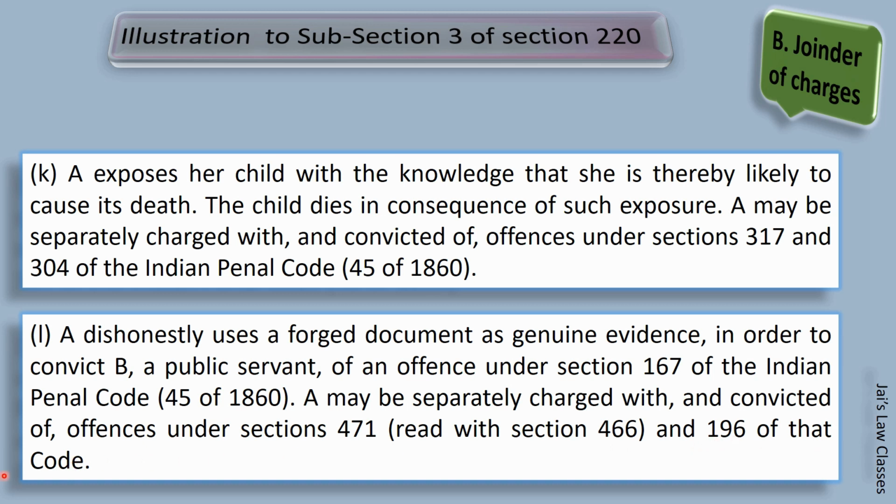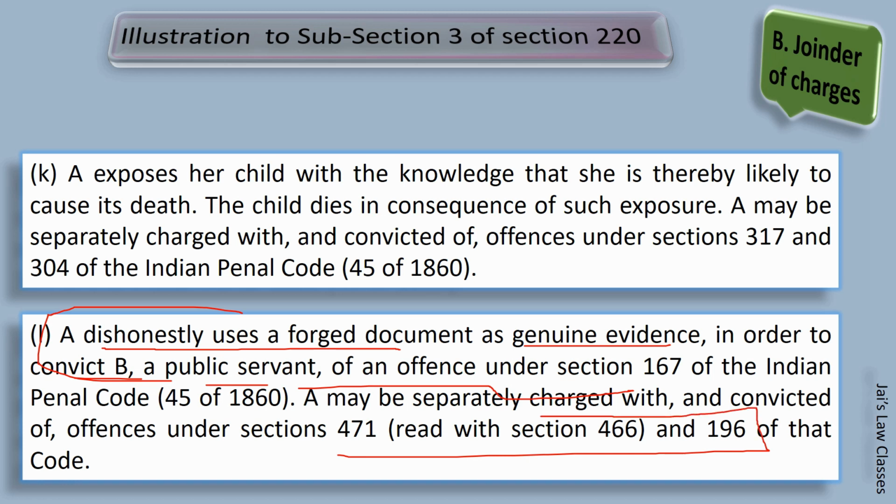See, these illustrations, like A dishonestly uses a forged document as genuine in order to convict B, a public servant, should be connected with section 167, 471, 466, 196 of the IPC. Immediately these sections should come to your mind. If in an examination an illustration is given, they may ask under what section of IPC you will convict such person. So covering these illustrations is very important.